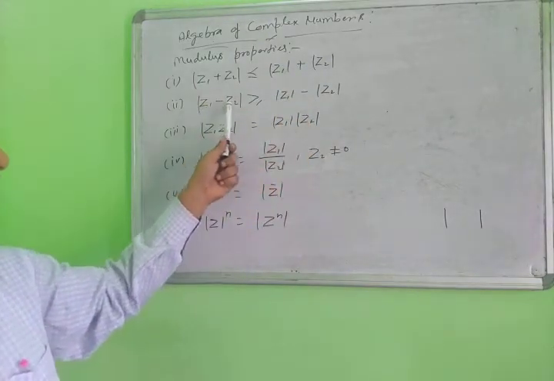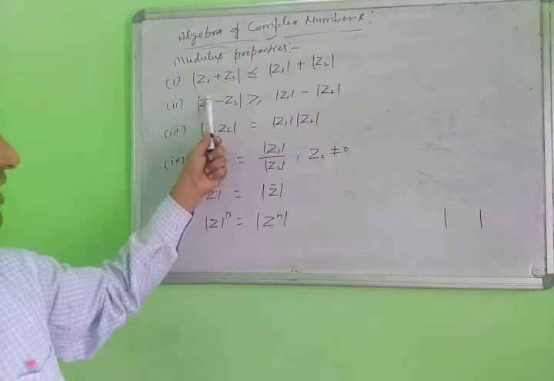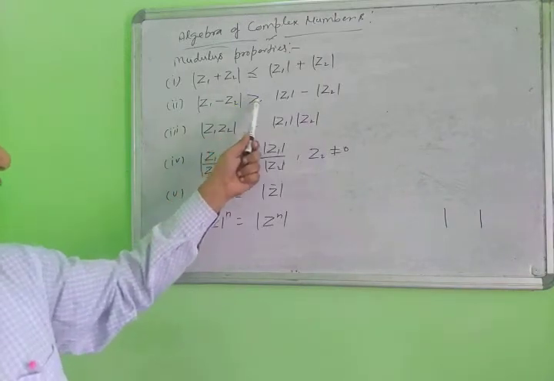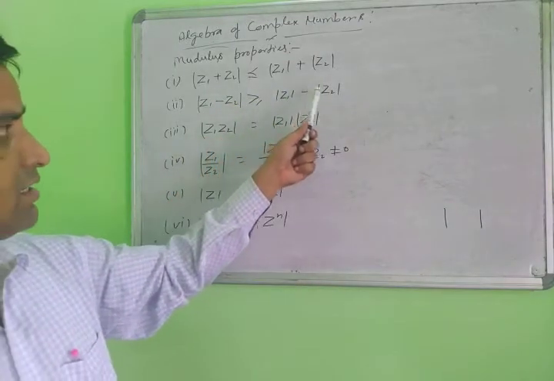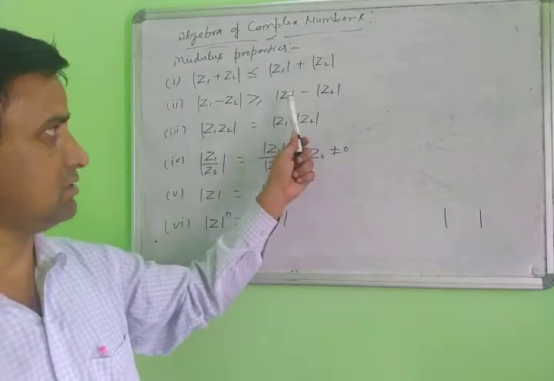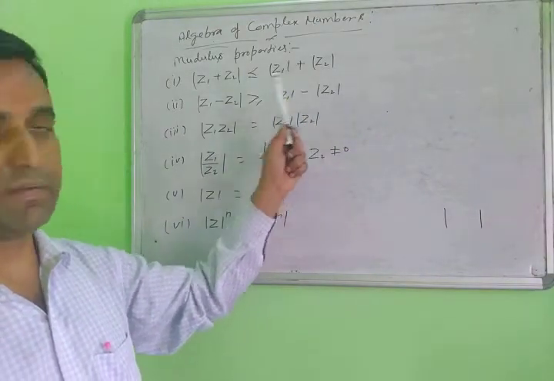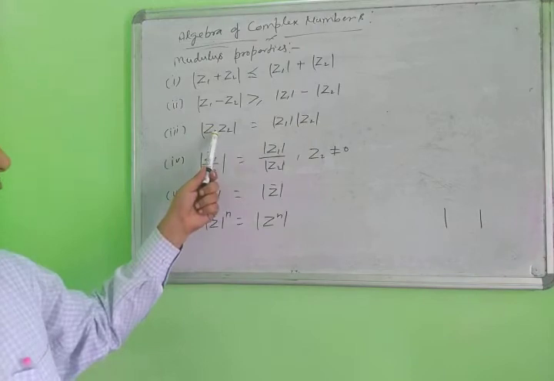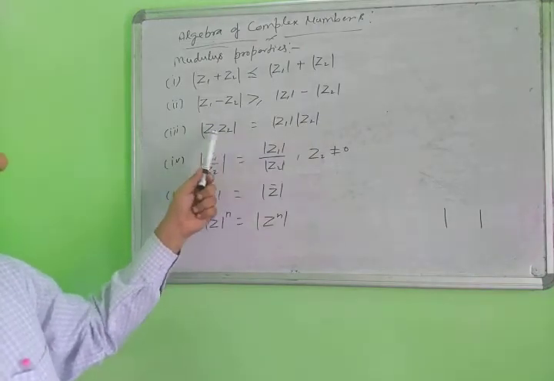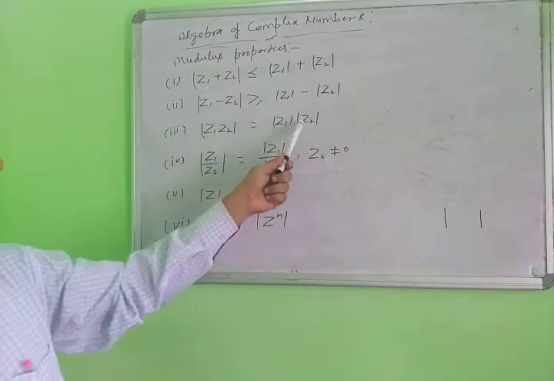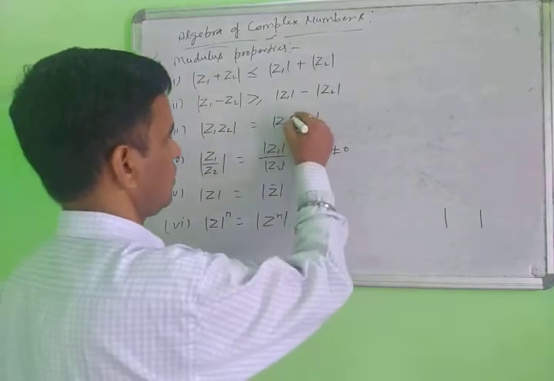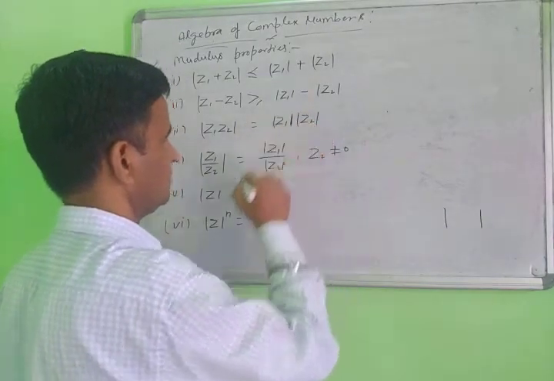Second, when you subtract two complex numbers and find the modulus, it is greater than or equal to the difference of the separate moduli. When you take the product z1 z2 and find its modulus, it is equal to the product of the modulus of z1 and the modulus of z2.